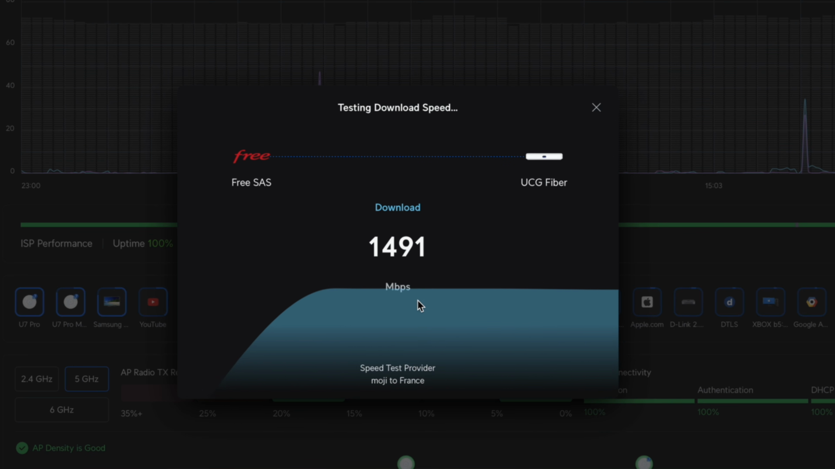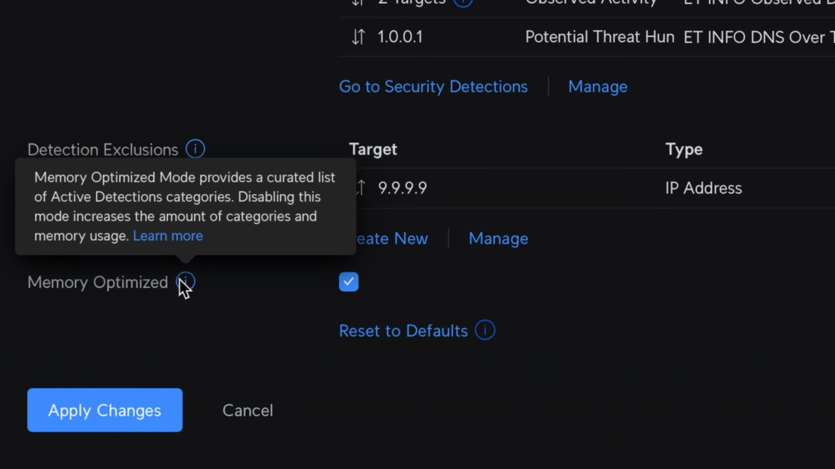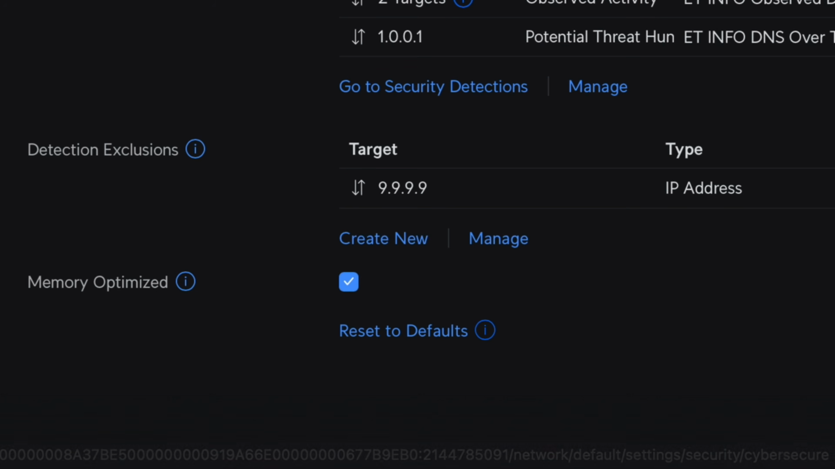So as you can see, my traffic is really weakened. After that, I've never had the 8 gigabits free, which might be normal because it's just the maximum traffic. That said, here we see that I am at 2.3 gigabits in upload. So here we can activate the optimized memory version. It will reduce certain categories, or at least be able to disable them.